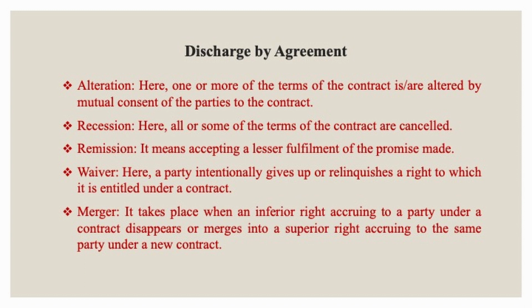They may agree to accept lesser fulfillment of the promise, that is remission. Implied consent may also be in the form of waiver, where a party gives up a right under a contract. It may be by merger, where an inferior right of a party merges into a superior right accruing to the same party under a new contract. For example, where A, who is on lease on a property of B, agrees to buy the property from B. Here, the rights available to A as a lessee will merge into his rights as an owner of the property.